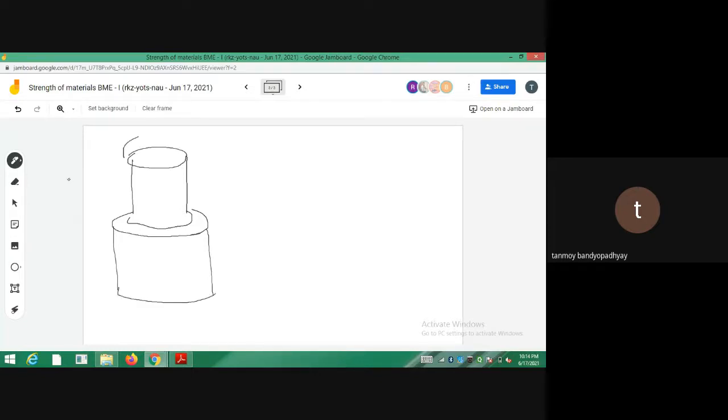So there is a torque actually. So in this case, if you see, there is no variation of the torques. So you are having two parts, TAB as well as TBC. Since there are no variations of the torque in these two parts, both the parts will be having the same torque.